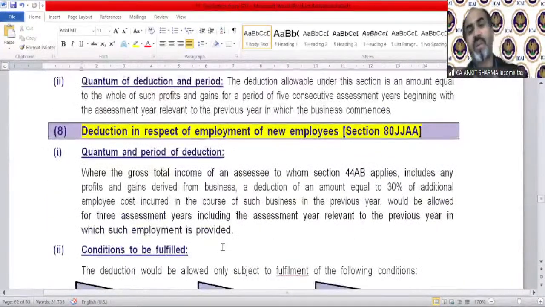Now, a very important deduction from the point of view of examination, for the purpose of numericals. You can see most of the deductions are not based on individual numericals. They will be part of a numerical of GTI, etc., for some 1 mark, 2 marks, or 3 marks. There are very few deductions which can be asked as a separate question of 4 marks, as an individual deduction.